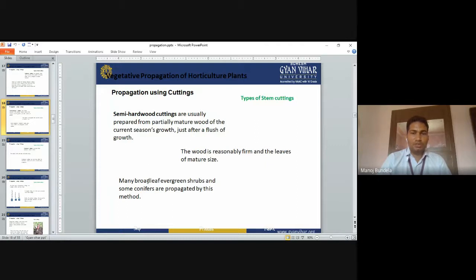The wood is reasonably firm, and the leaves are of mature size. Many broad-leaved evergreen shrubs and some conifers are propagated by this method. So some conifers and evergreen plants are propagated by the semi-hardwood cutting.